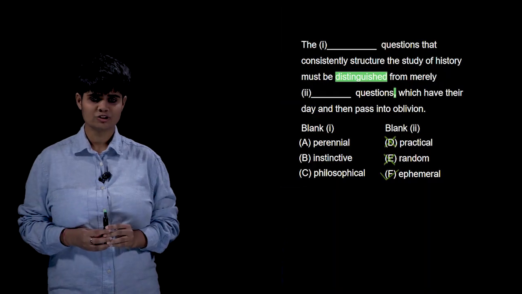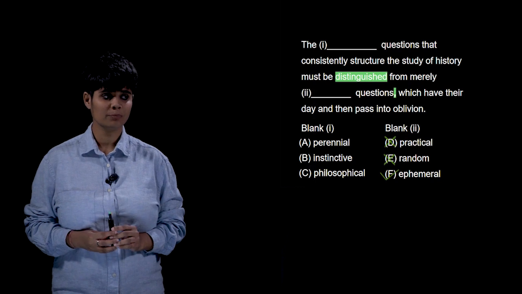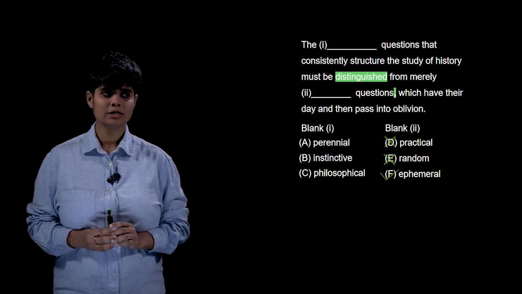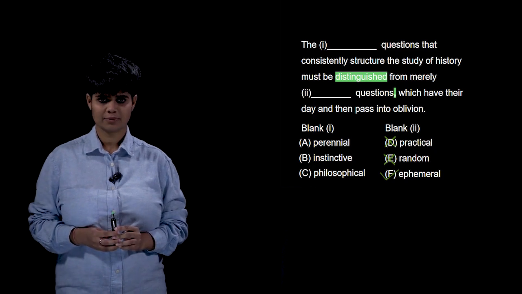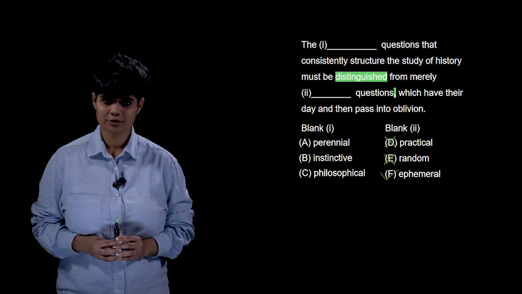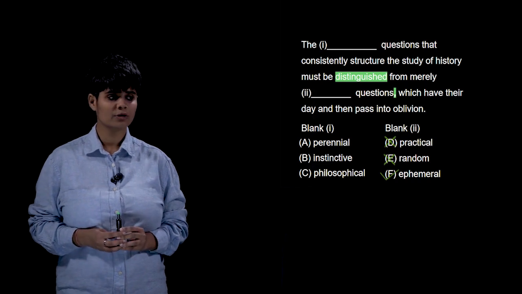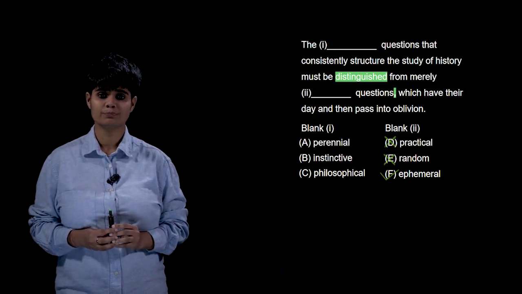Let's now move on to the first blank. ___ questions must be distinguished from temporary questions. Now the first blank becomes very, very easy because I have got temporary in the second blank. So what's the opposite of temporary? Permanent. I'm looking for a word in the first blank which means permanent.